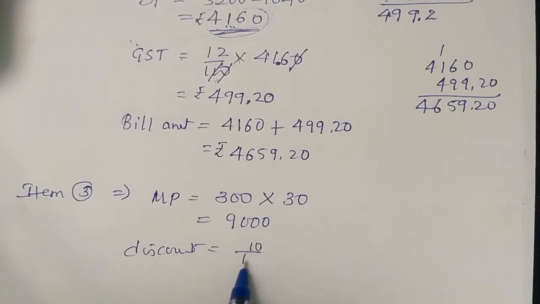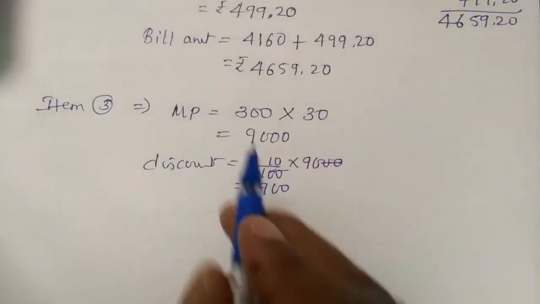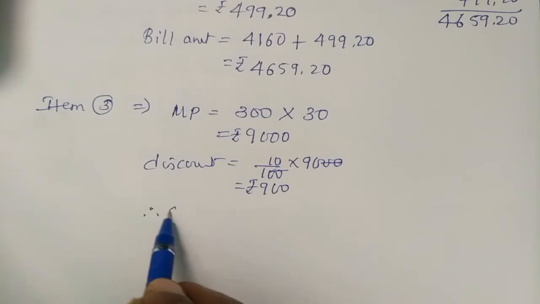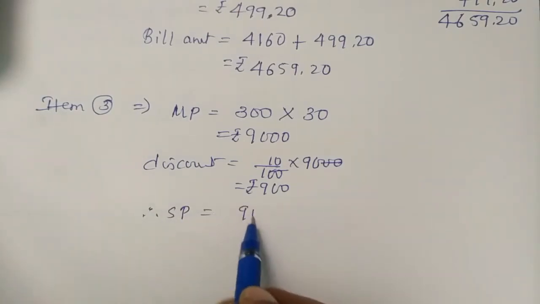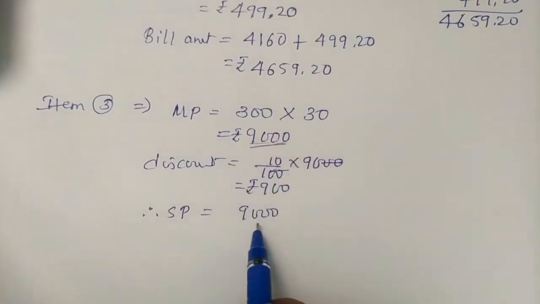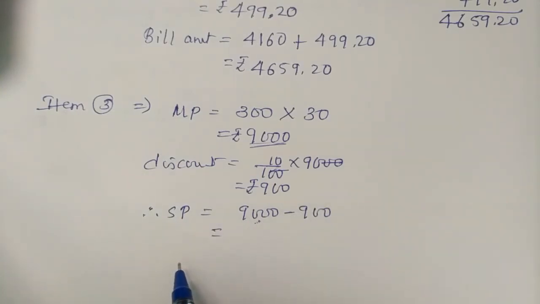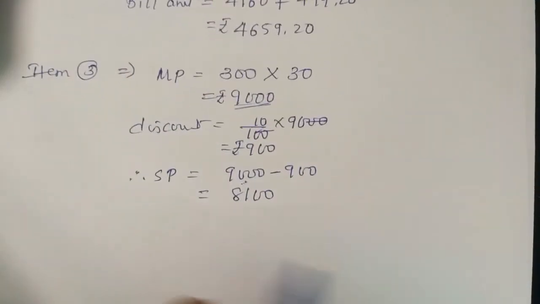The discount is 10% into 9,000. Two zeros cancel. Totally 900 rupees is the discount, students. 900 rupees discount. Therefore the selling price is how much? The marked price is 9,000, but we are not buying for 9,000. In that, 900 rupees less in the bargain. So totally 8,100. For 8,100 we are buying.